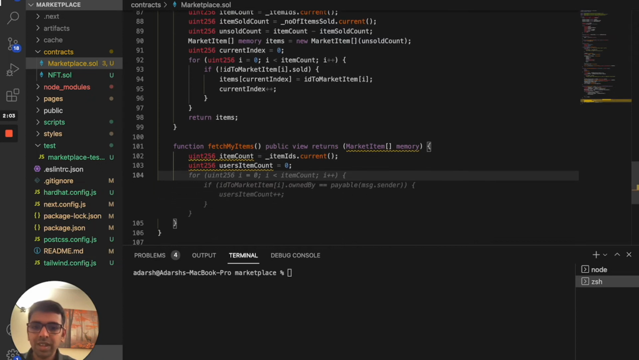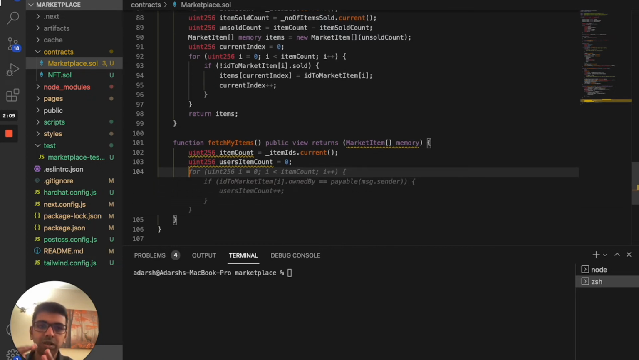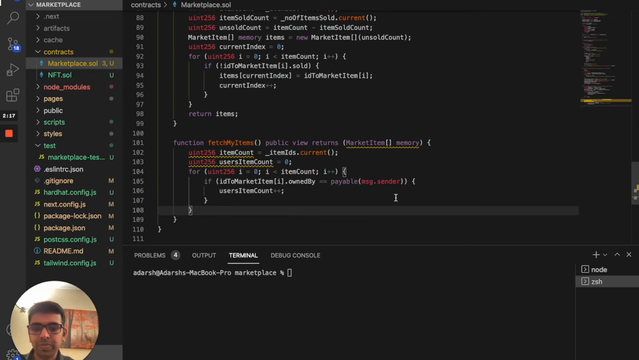There is no easy way to figure this out without looping through the entire marketplace items and figuring out which one is owned by the user. That's what we are doing in the next step. We are looping through the item count, and for each item we check the owner, which is the user who is actually owning it. Then we check whether it's the payable message.sender, and then we increase the user item count. In this way, when we are initializing the market item array, we know what the count is for that particular user.